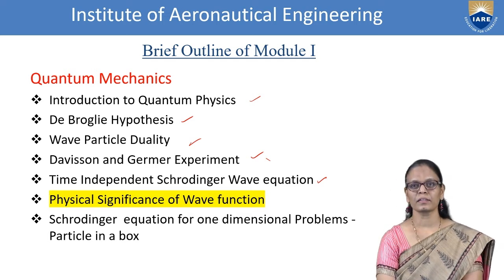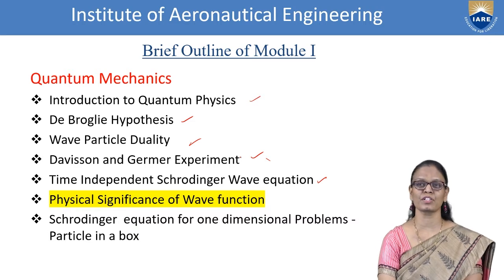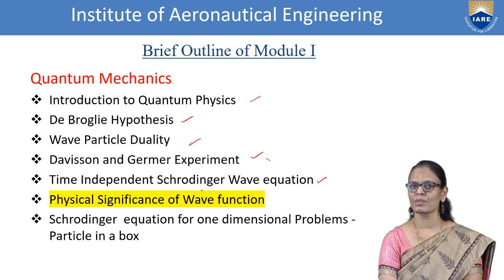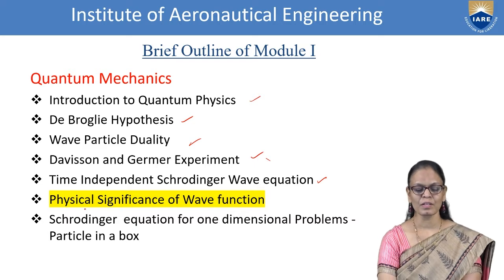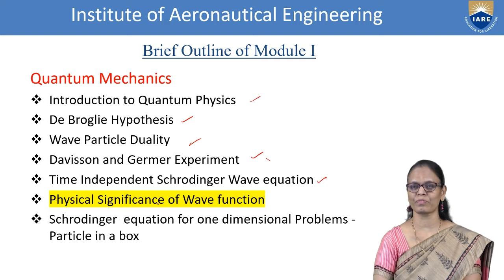To understand a wave function, you need to understand the de Broglie hypothesis and also the wave particle duality of radiation as well as matter, and then the Davisson-Germer experiment which proves the wave nature of electrons. We need an equation to represent the matter waves, and how Schrodinger derived the equation to represent these waveforms. That also we have seen in our previous lectures. So today we will see the physical significance of wave function.